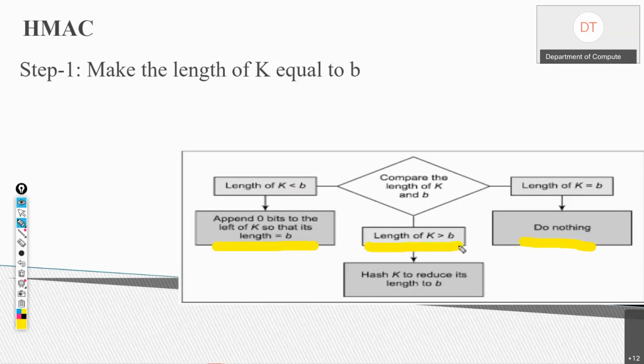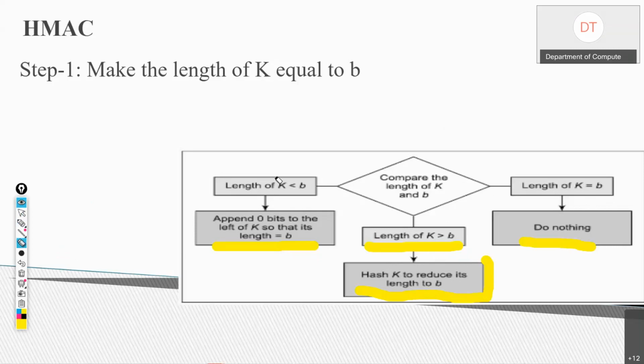Third case, length of K is greater than B. If the length of K is greater than B, then hash K to reduce its length to B. So we are going to apply hashing on K, our symmetric key, such that its length is reduced to B. So there are three cases. If less than B, we will append bits. If equal to B, we will do nothing. If greater than B, we will reduce the key using hashing.